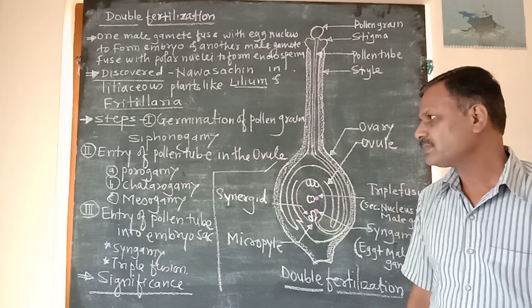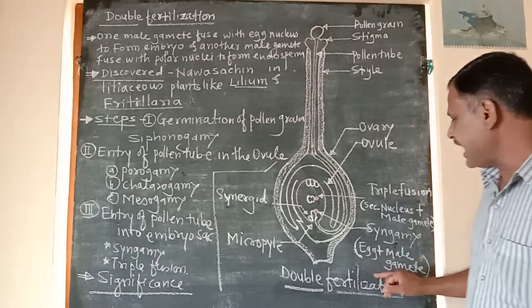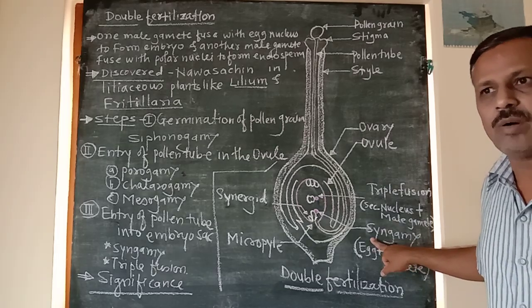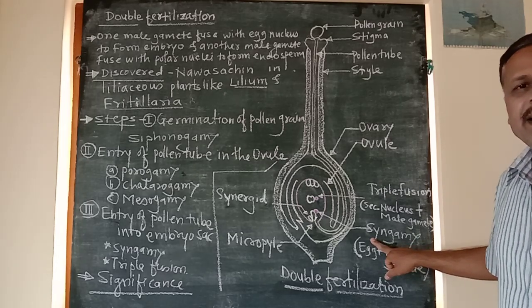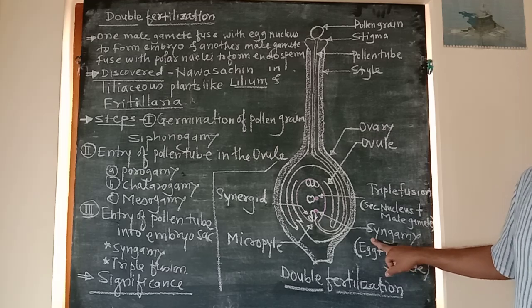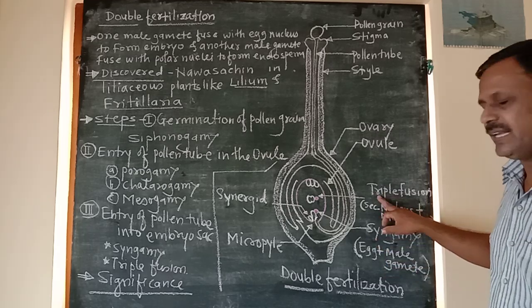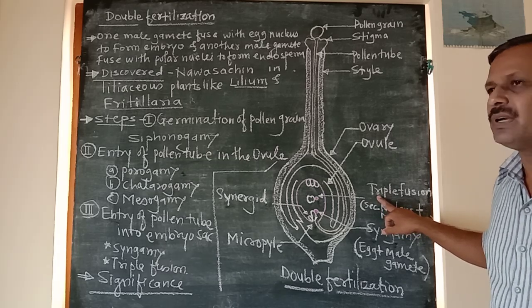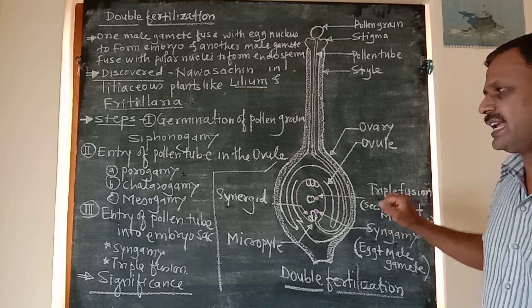Thus, syngamy is a type of generative fertilization, while triple fusion is a type of vegetative fertilization.